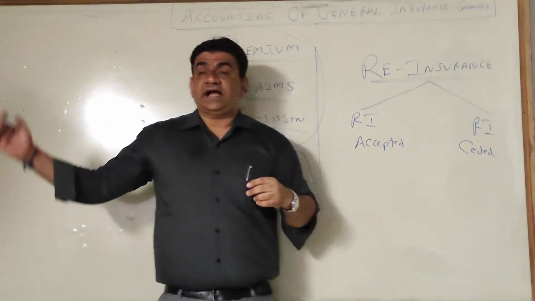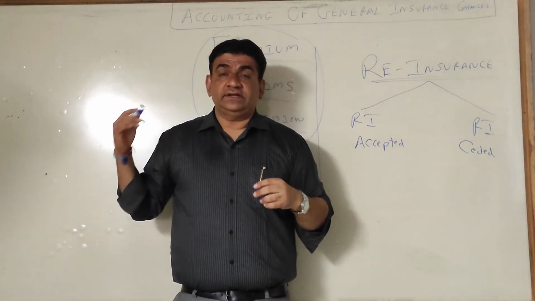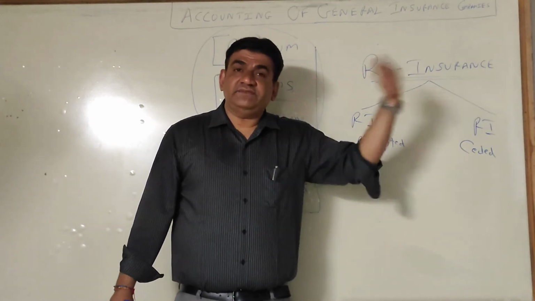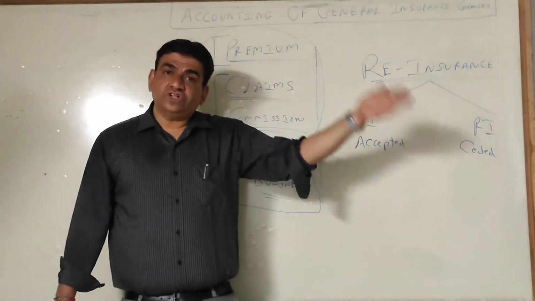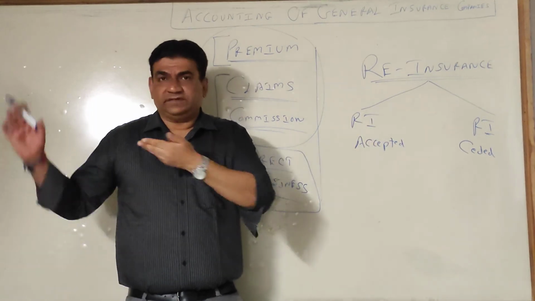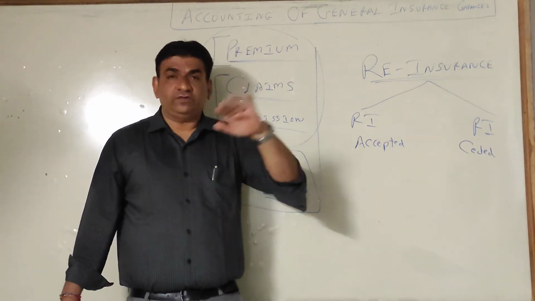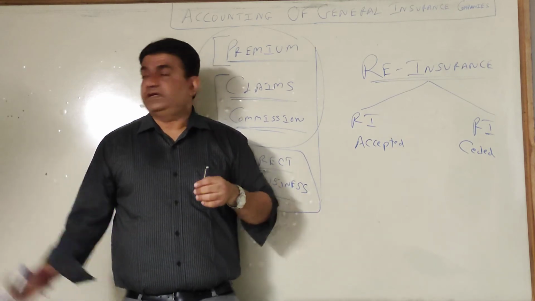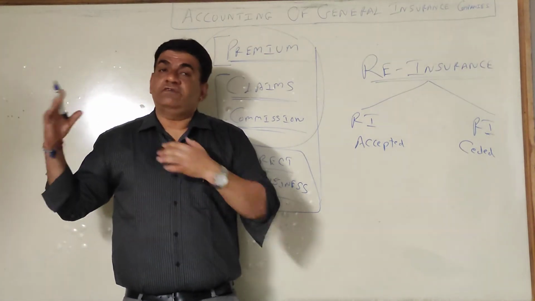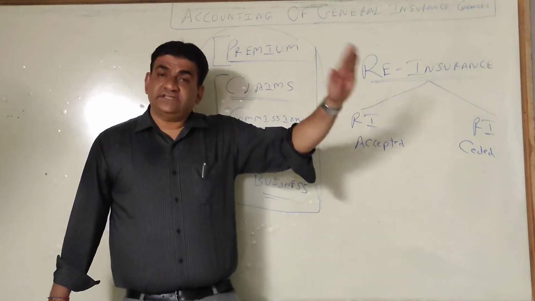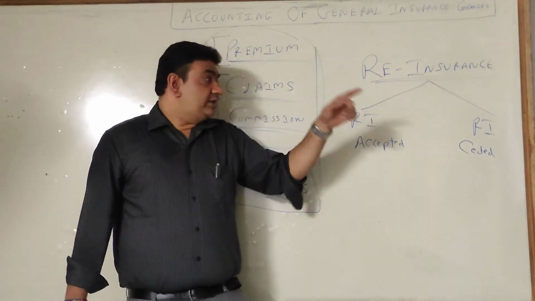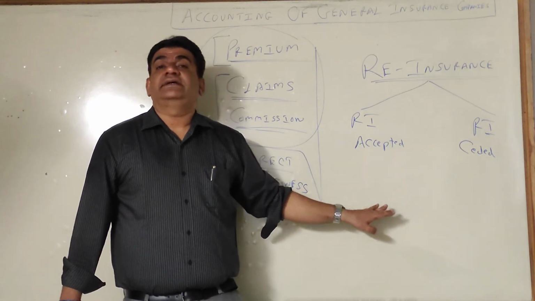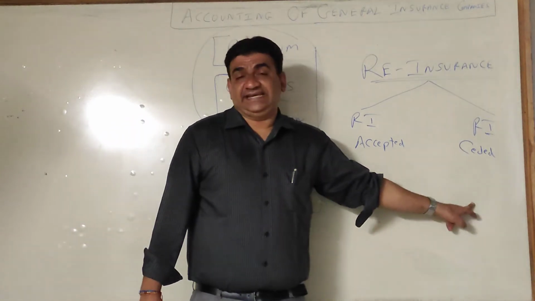Why? I will take from the policy holder, and part of the premium I'll have to transfer, because when I am transferring the business, I am transferring the risk also. So I have to transfer the premium also, maybe not full. There's a percentage, say for example it's worked out as 60-40. So whatever premium I get, 40% I will keep, 60% I'll have to pay. So premium becomes an expense and claim and commission become an income for ceded.